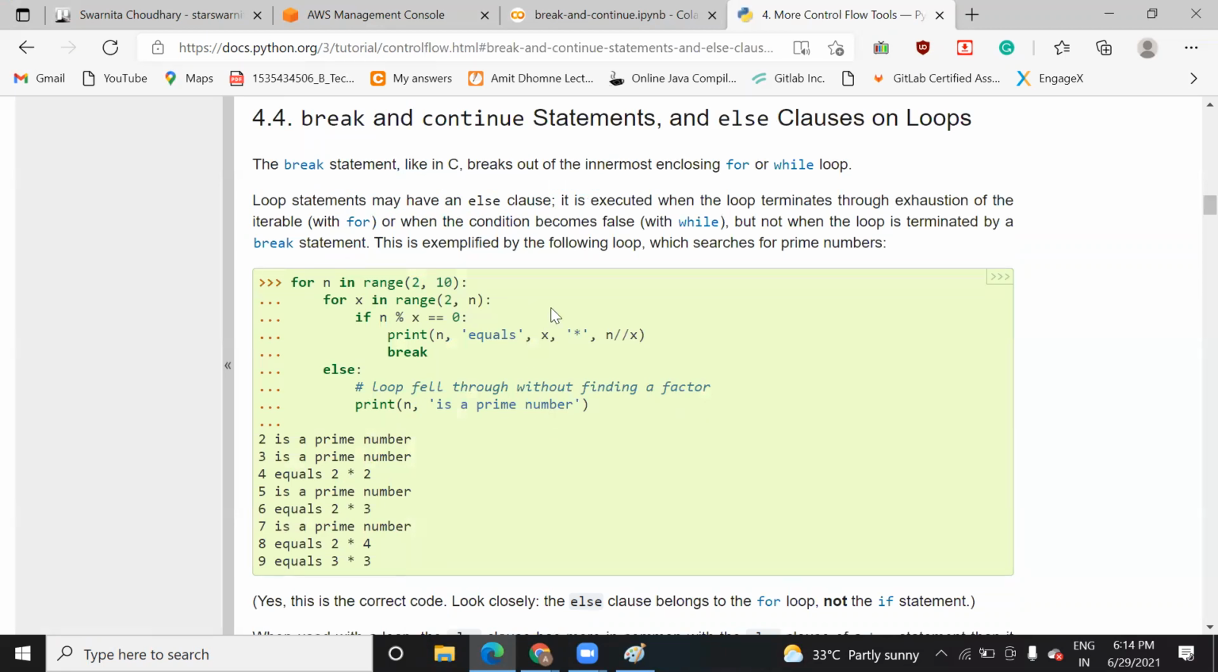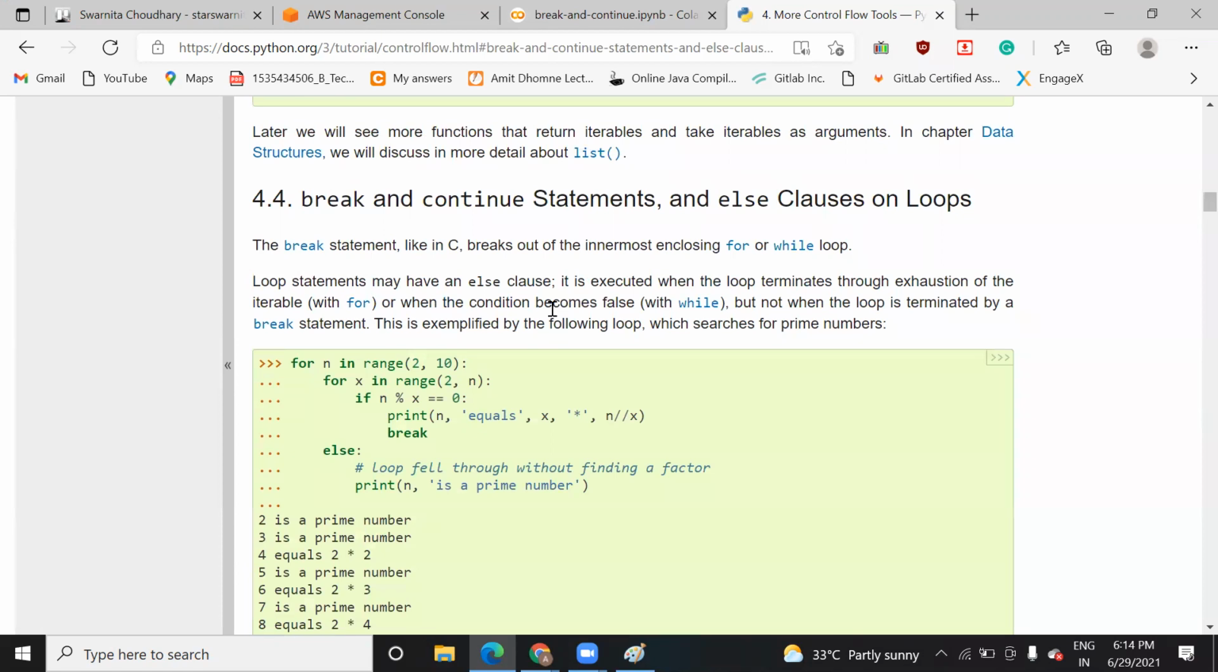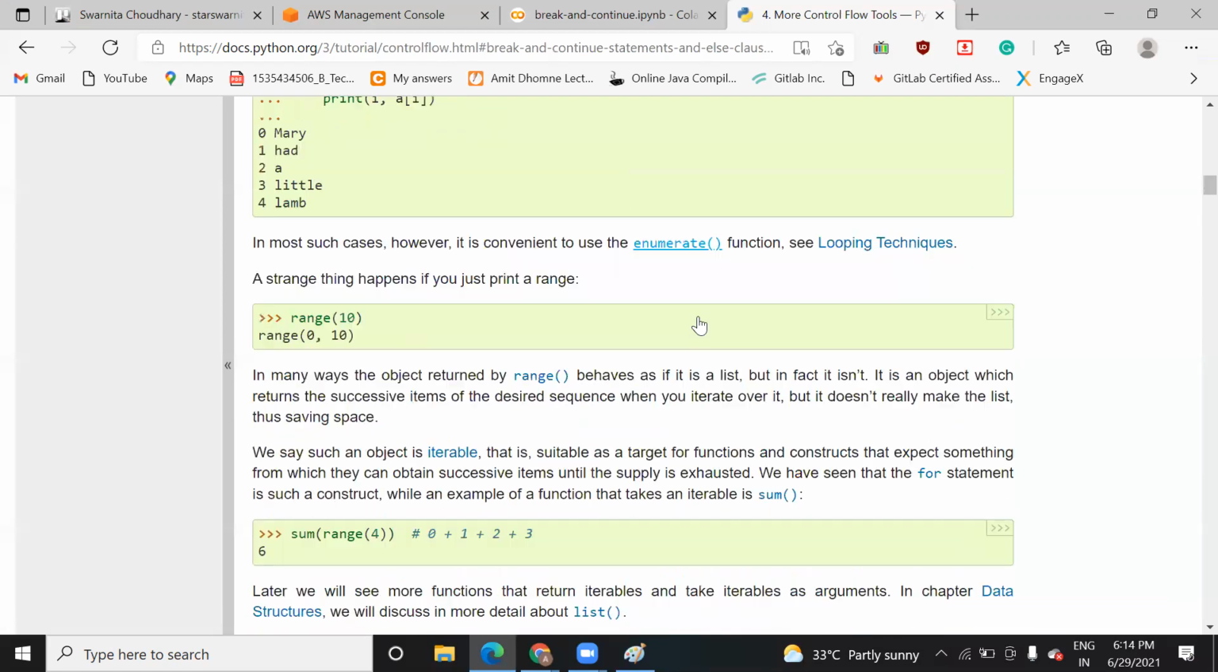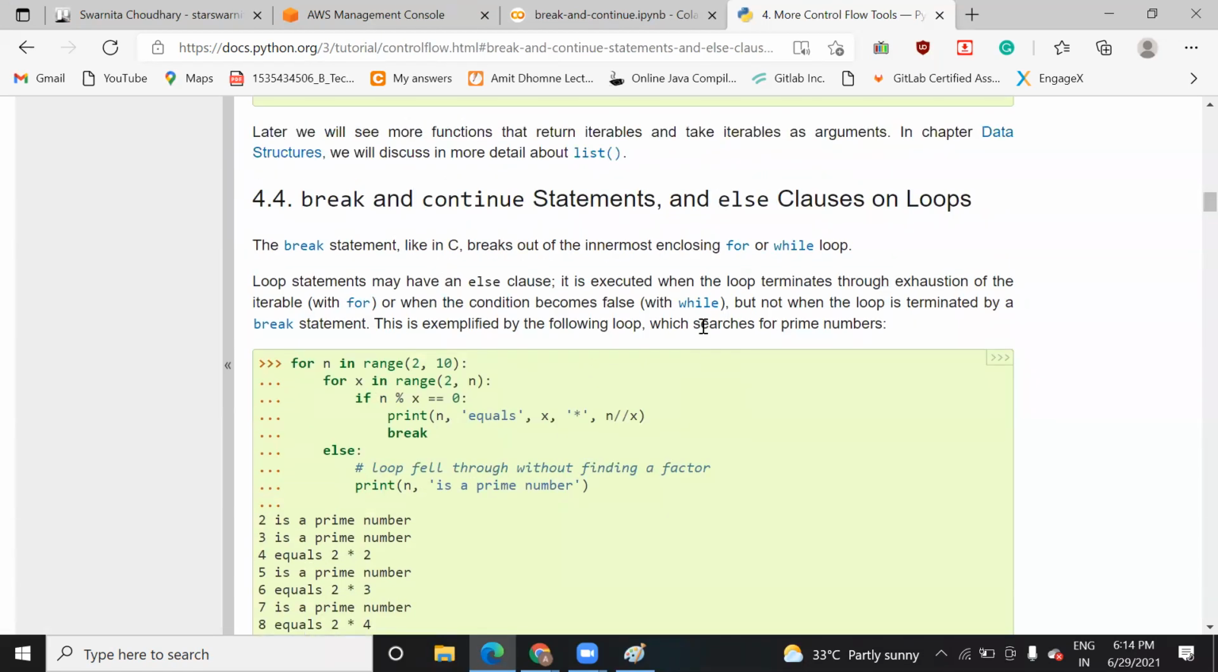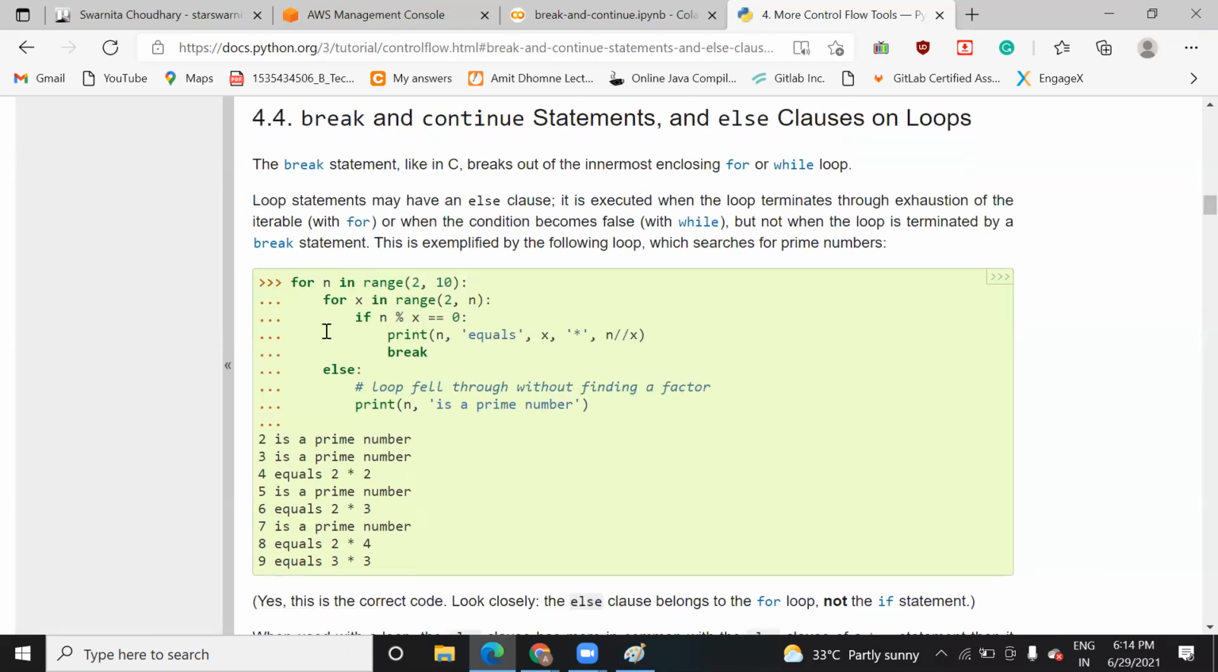So here you can see, as you are already aware, what is break and continue. The break statement is the same as you might have experienced in other programming languages. It is used to terminate the loop or terminate the iteration. So you can see here.